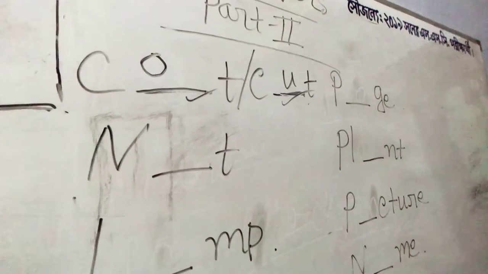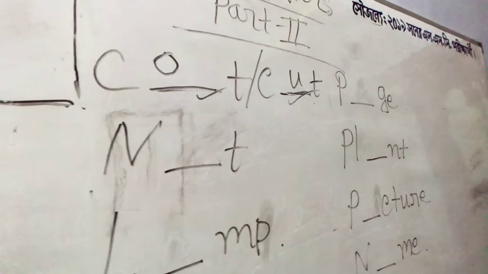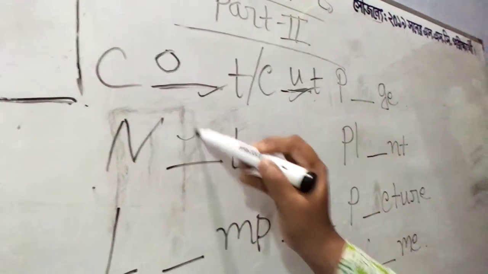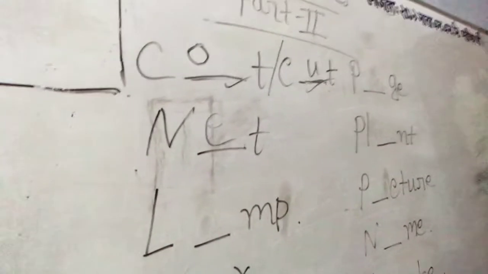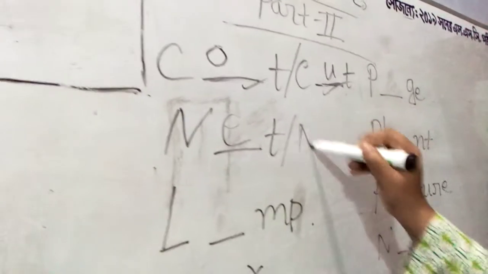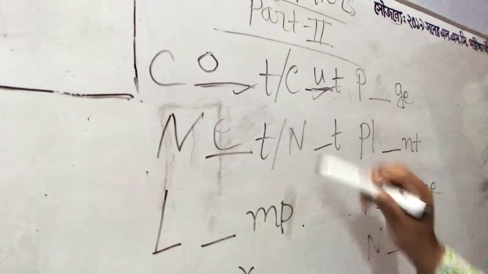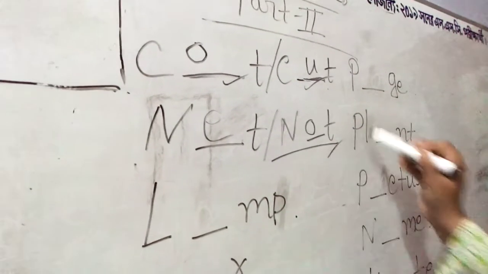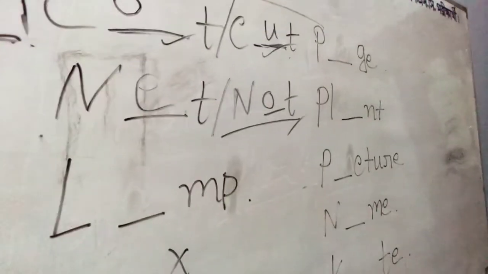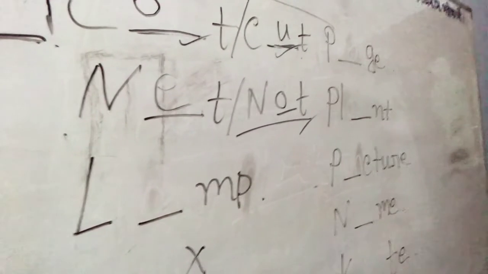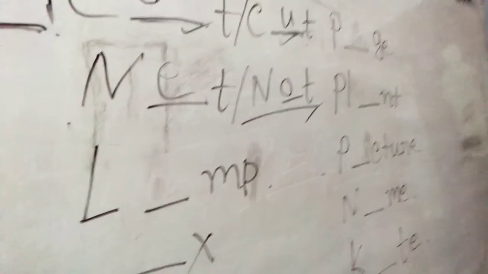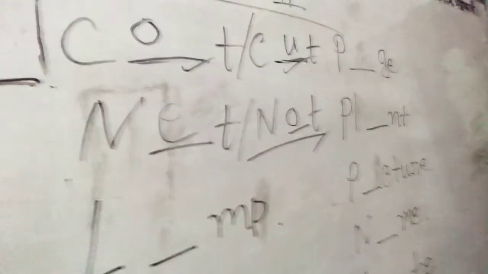Now coming to the next, if I put E, it becomes net. Do we know what net is? Of course we know. But see, again we can make another word, N-O-T, not. Isn't it possible? Of course it's also possible, because not carries a specific meaning. Not means no.